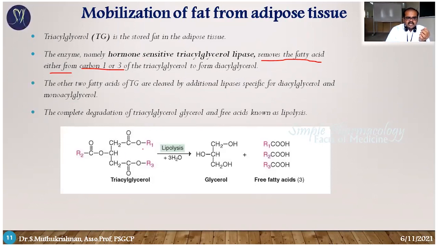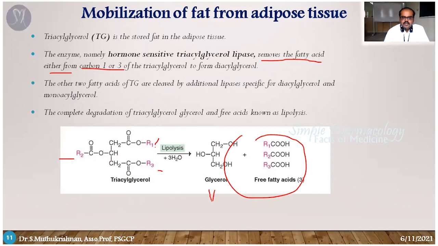This is a triacylglycerol: one fatty acid at position 1, and fatty acids at positions 2 and 3, combined with glycerol. Under the lipolysis process, in the presence of water, one triacylglycerol produces three free fatty acids and one glycerol molecule.